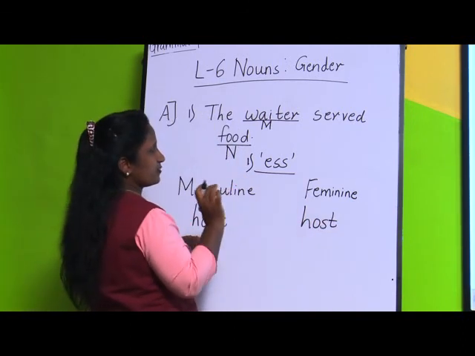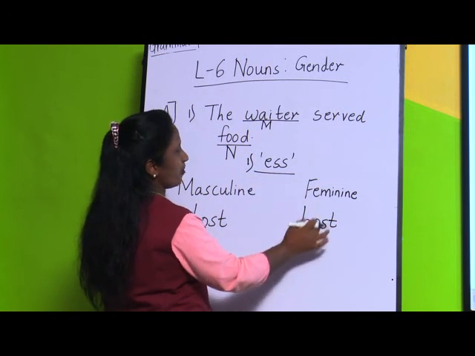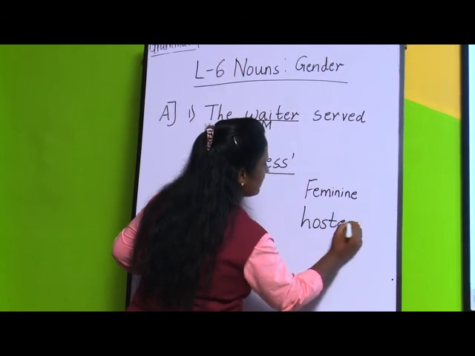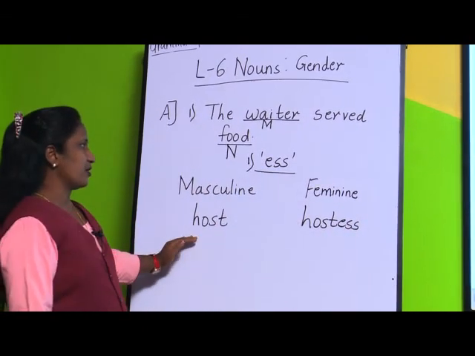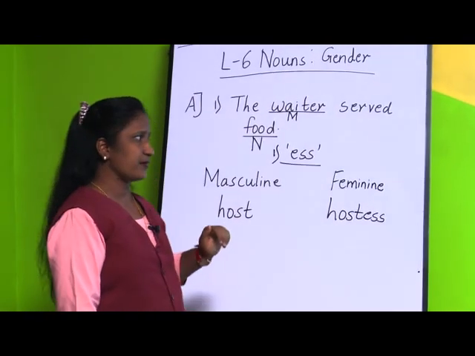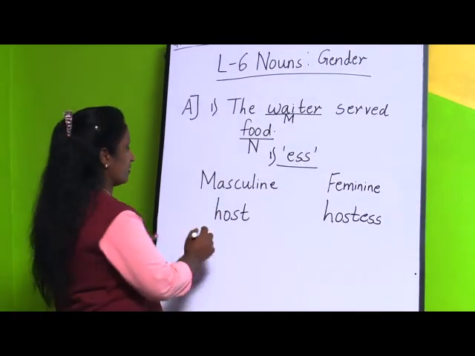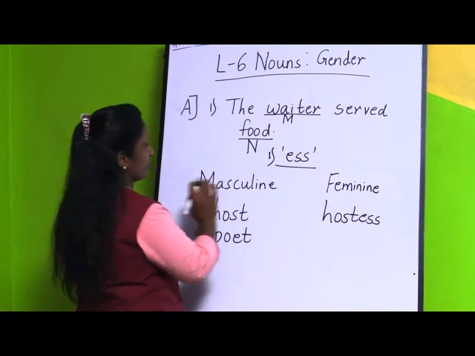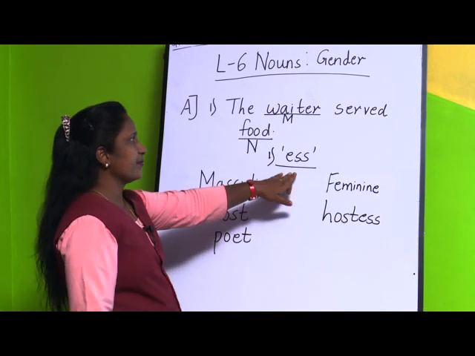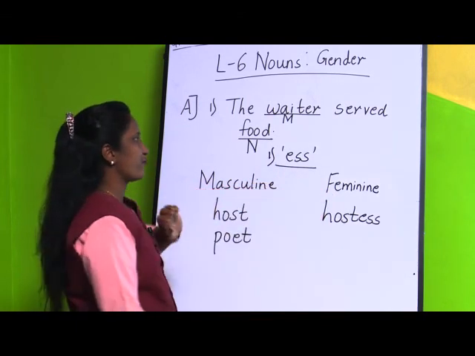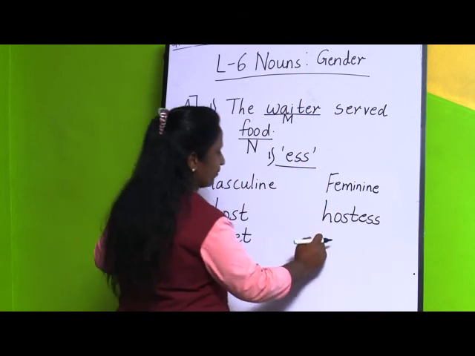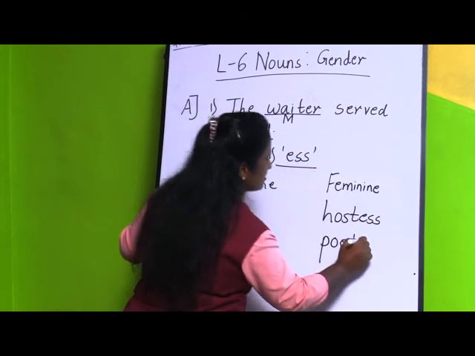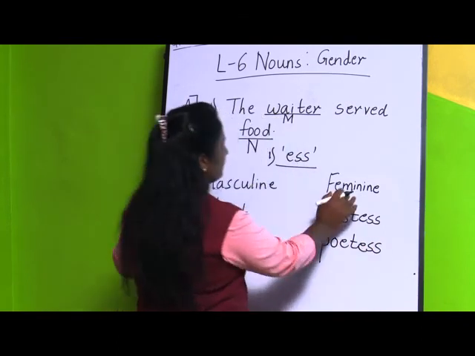Now, what have they told? They have told us to add ESS to form feminine gender. So this ESS you take down, and that will be hostess. So here we have formed feminine gender. If you take the second example, poet, poet is a masculine gender. You have to add ESS to form it in feminine form. So what you do is copy this word down as it is, P-O-E-T, and with this ESS it turns into feminine form.